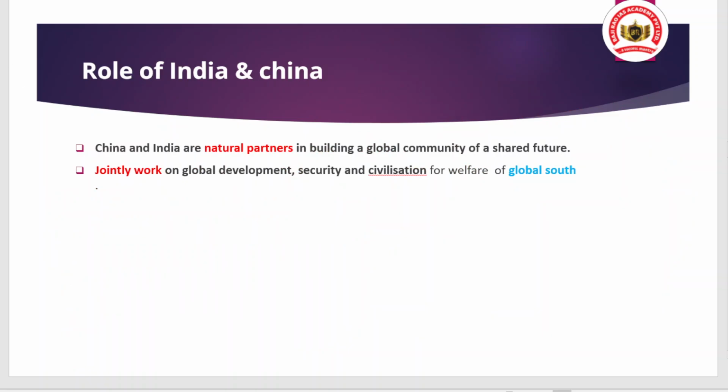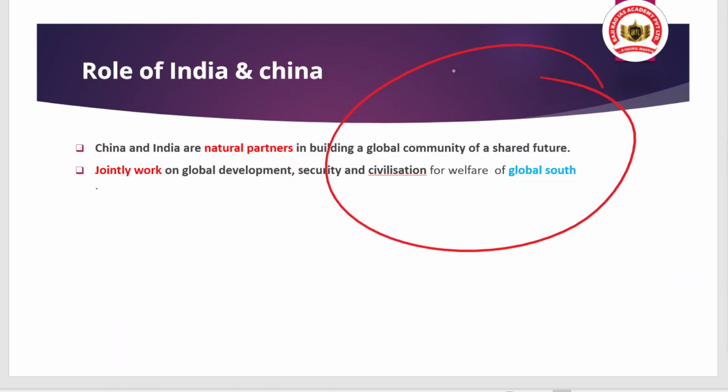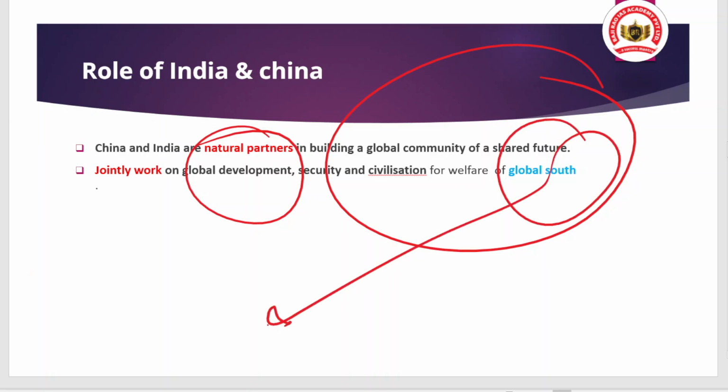So that is the point. And when we talk about the conclusion, that means China and India are very natural partners, and they have the shared vision of ensuring the protection of the global community and having the growth and development of people at the global level. And there is a need that they should work jointly on the issue of development, on the issue of security, on the issue of civilization for the welfare of the Global South. And here I am again asking you a question.